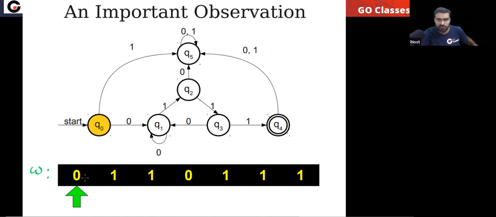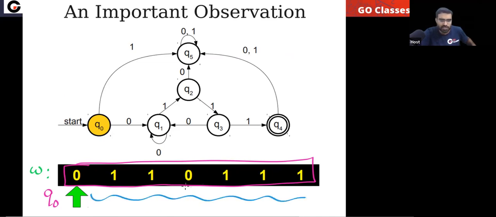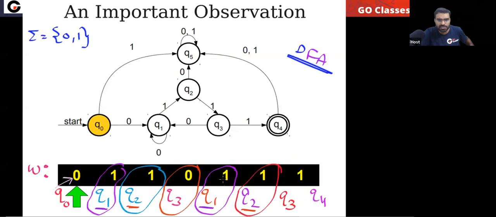But understand the point: if you run this DFA on this string, you will start in state Q0. Then tell me, will you go through a unique sequence? The sequence will be unique, right? Can you get any other sequence like this sequence you are getting?